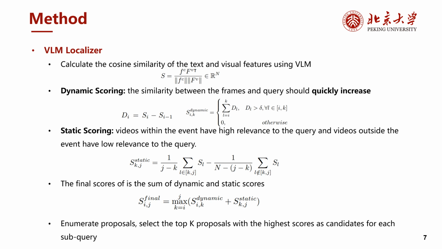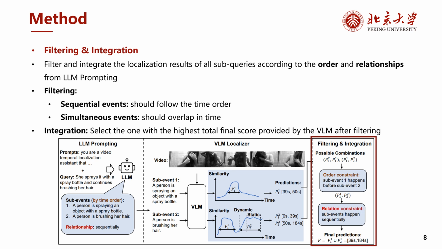Finally, we enumerate proposals in the video and select the top K proposals with the highest scores as candidates for each subquery. Then, we filter and integrate the localization results of all subqueries according to the order and the relationship from language model prompting. For sequential events, they should follow the time order, and for simultaneous events, they should overlap in time. Among the filtered candidates, we select the one with the highest total final score provided by the vision language model.